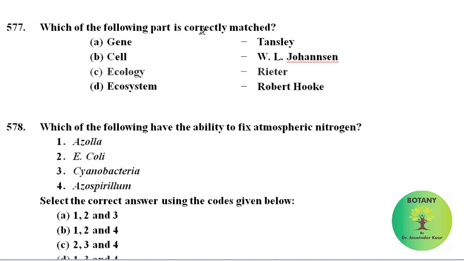Which of the following part is correctly matched? Here we have to find the correct match. Gene. The concept of gene was given by W.L. Johansen. Here translate is written, so it's incorrect. Cell. Cell term was given by Robert Hooke, not by Johansen. Then ecology. The term ecology was coined by Ernst Haeckel in 1869, but its first authentic use was made by Reiter in 1885. So here the correct match is Reiter with ecology. The term ecosystem was given by Tansley, not by Robert Hooke. So correct option is only C.